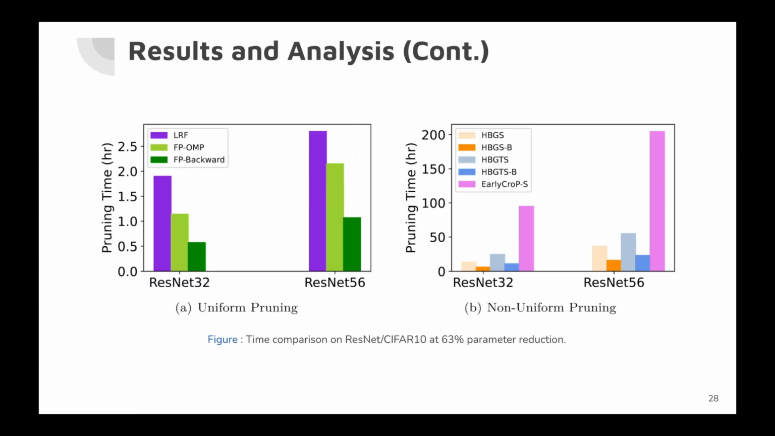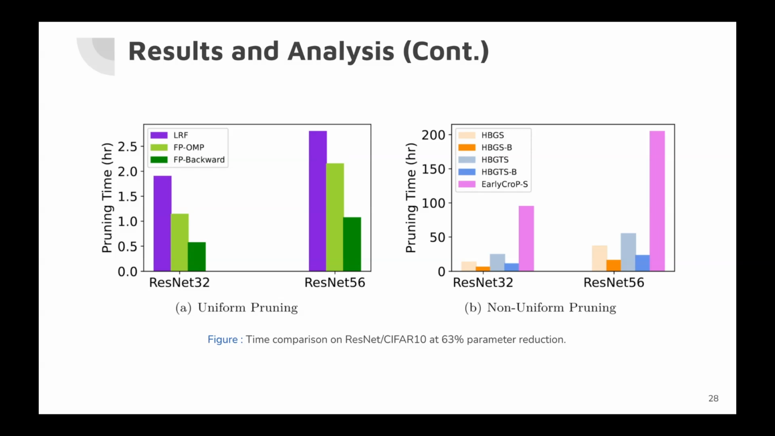We provide a comparison of uniform pruning methods in terms of pruning times. We can see that our FP backward is faster than our FP-OMP by a factor of 2 for a constant pruning ratio in each layer. We also compare the pruning times of various non-uniform pruning methods. Our proposed methods HBGS, HBGS-B, HBGTS and HBGTS-B demonstrate superior computational efficiency compared to the baseline EarlyCrop-S, a non-uniform pruning method.